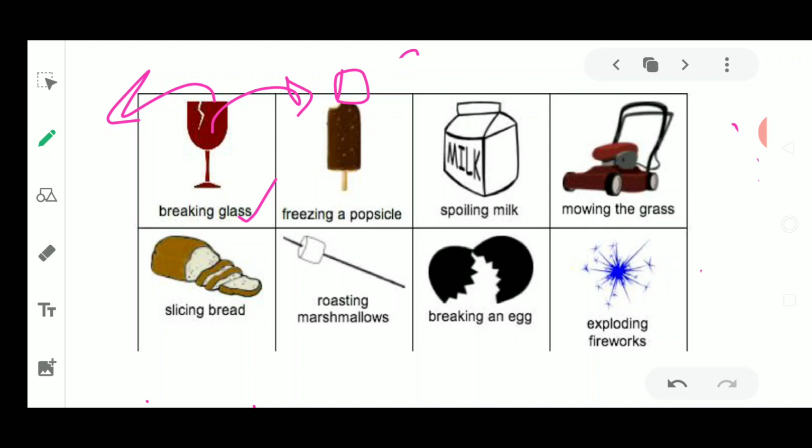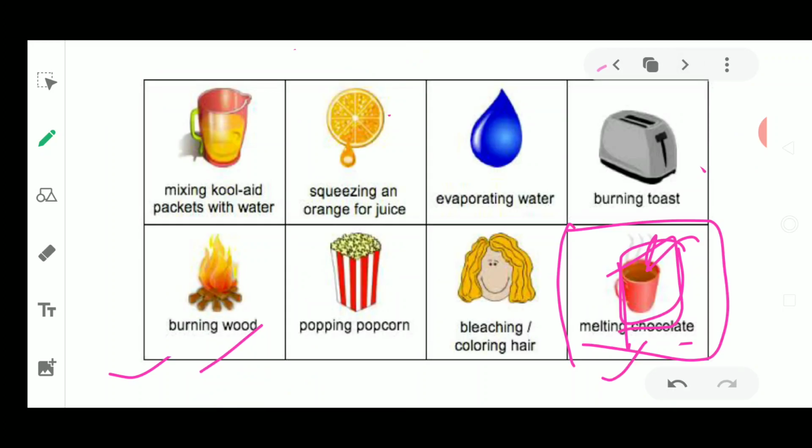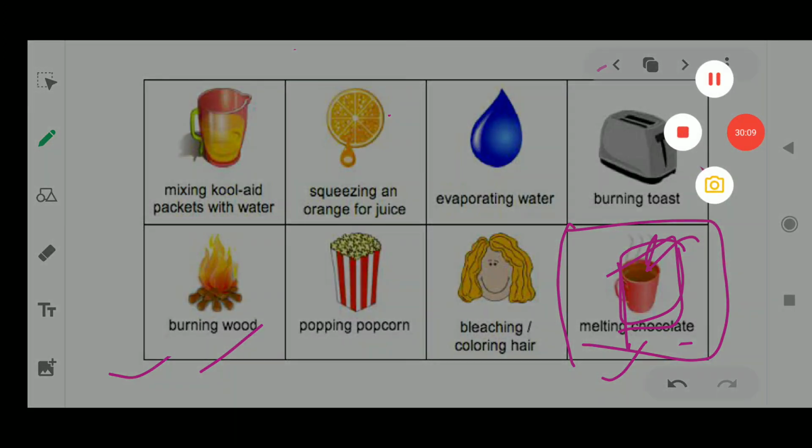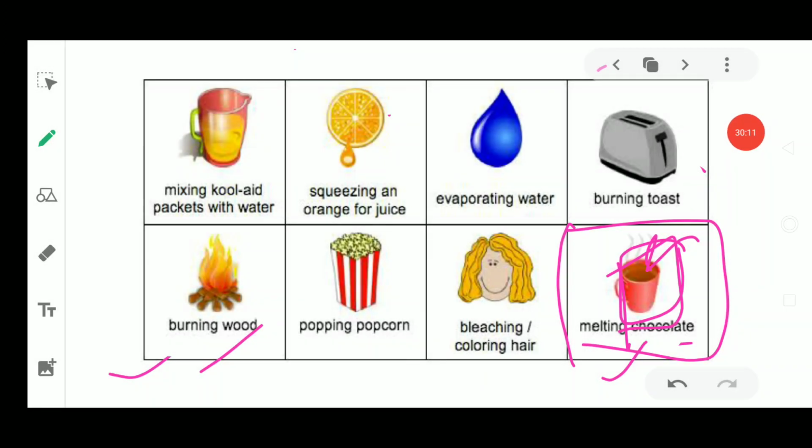Here we are talking about a loaf of bread. You just cut it into various pieces. After cutting this bread into pieces, it has not changed its property. It has not become a new substance. Whenever a new substance is formed, it becomes a chemical change. Such as after burning of wood, the wood is converted into ashes. So this is an example of a chemical change.